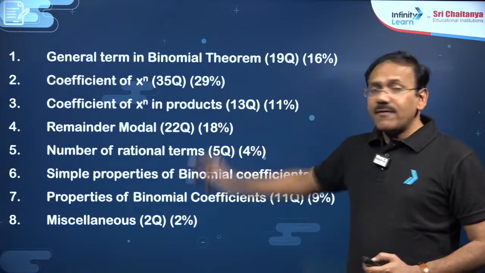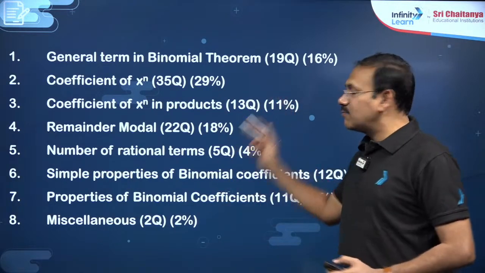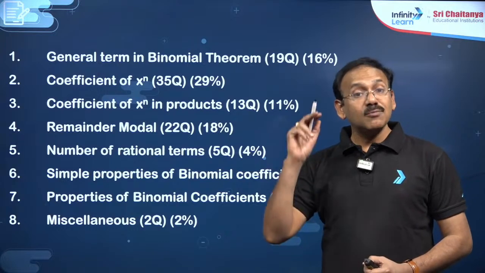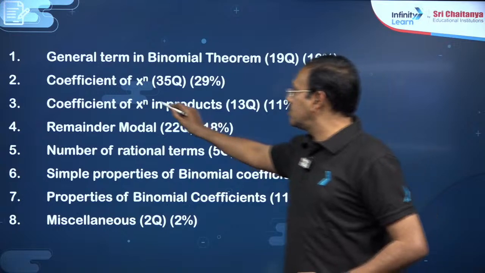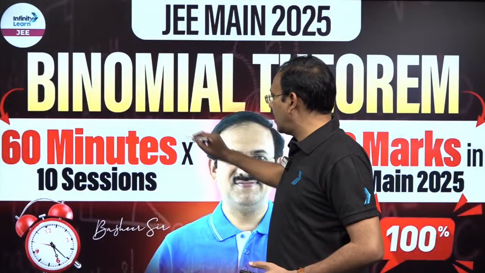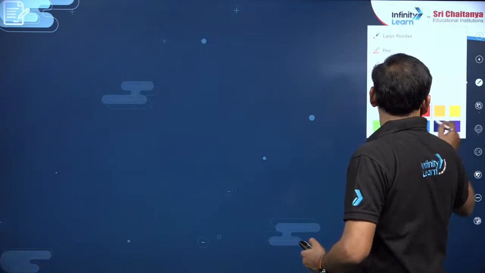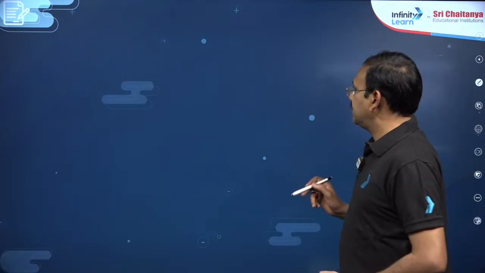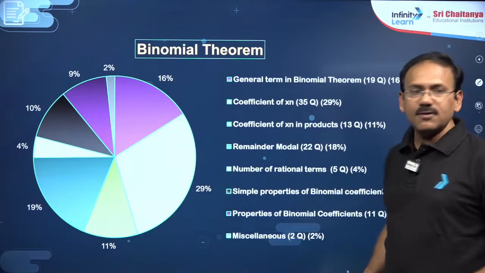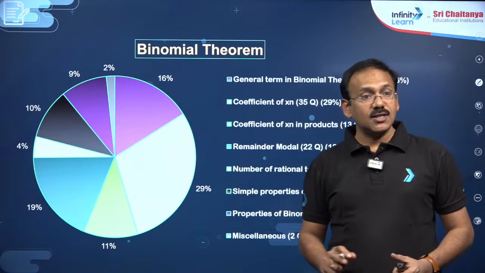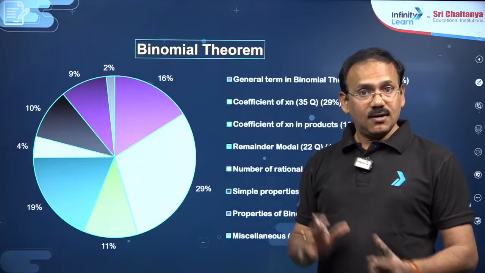Then, coefficient of x power n model, there are 35 questions, that is almost 30%, dear students. Almost 30% of the questions are on coefficient of x power n. Similarly, I have written here, you see, this particular pie chart is going to help you a lot to understand the PYQs from the chapter binomial theorem.